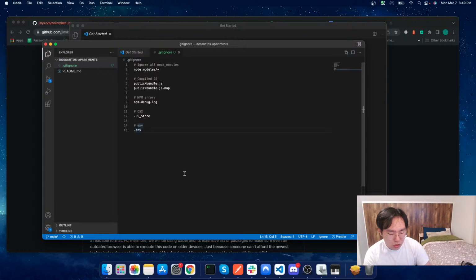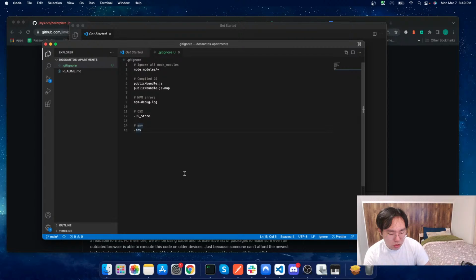We have Mac, we have Windows, we have older versions of Chrome, we have newer versions of Chrome. Not everything is supported, but we want to make it as accessible for as many people as possible. Now, furthermore, we're going to be using Babel and its extensive list of packages to make sure even an outdated browser is able to execute this code on older devices. Again, we want to make this as accessible as possible.